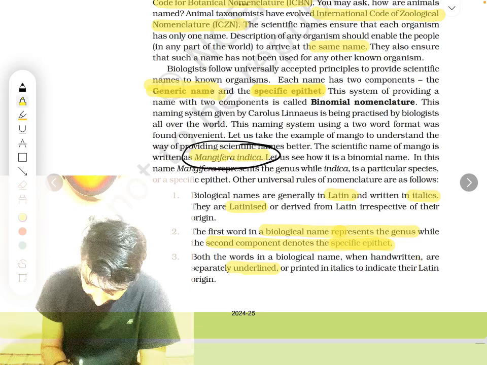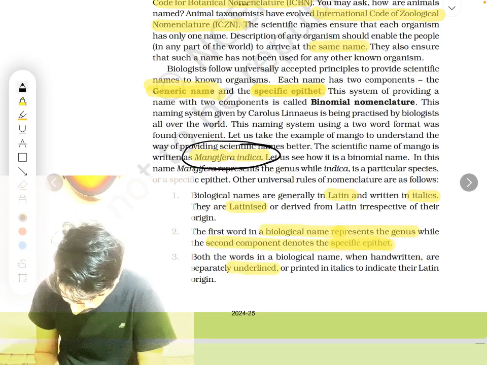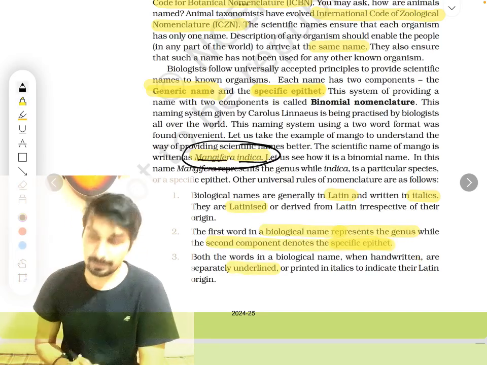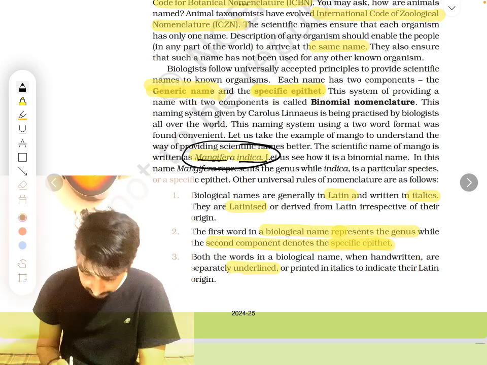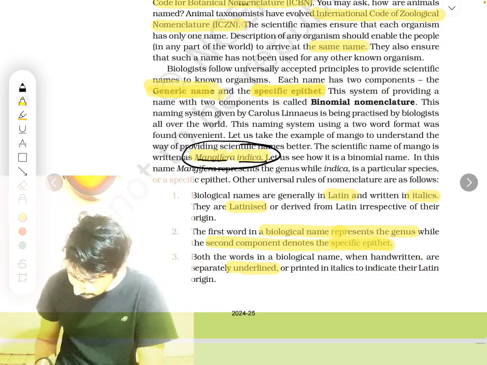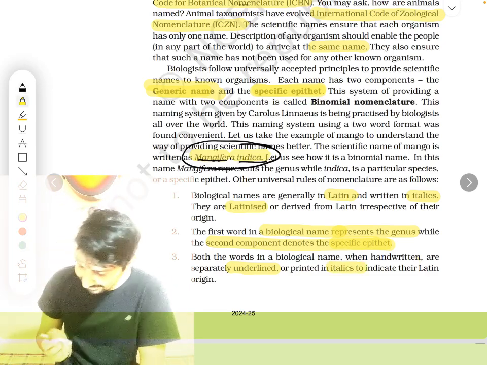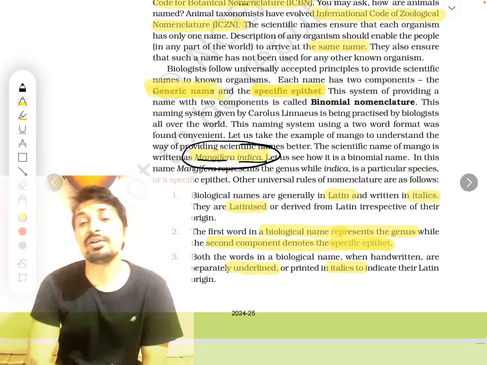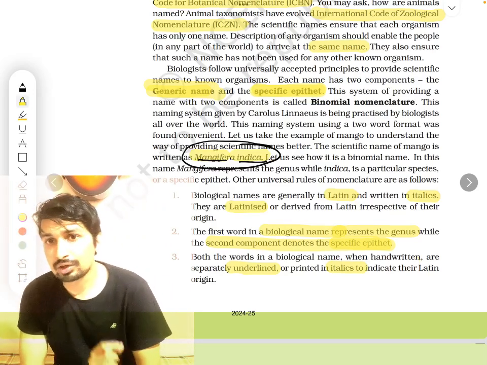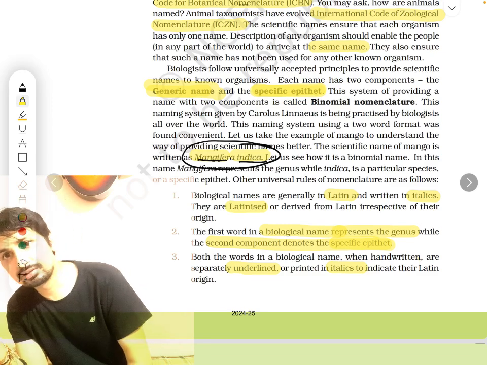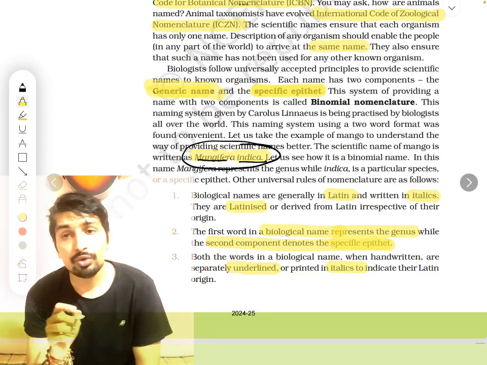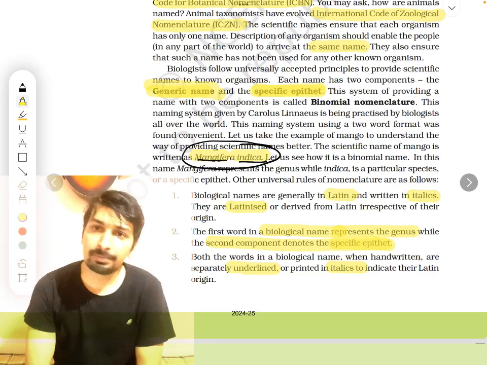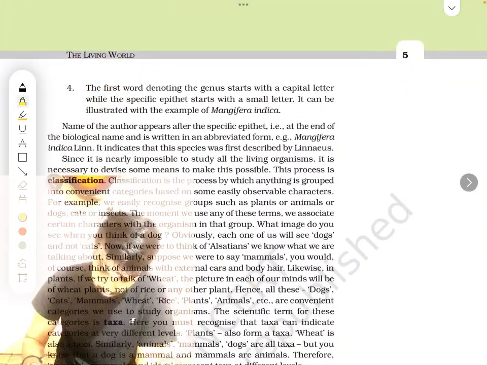For example, here Mangifera indica, if I had to underline, I would underline it like this, separately. Able to understand? And if they are printed, they are in italics, as I told you. So the third rule is similar to the first rule. The first and third rules talk about how they are printed in italics, or if you write them by hand, you underline them separately. These are the three rules.